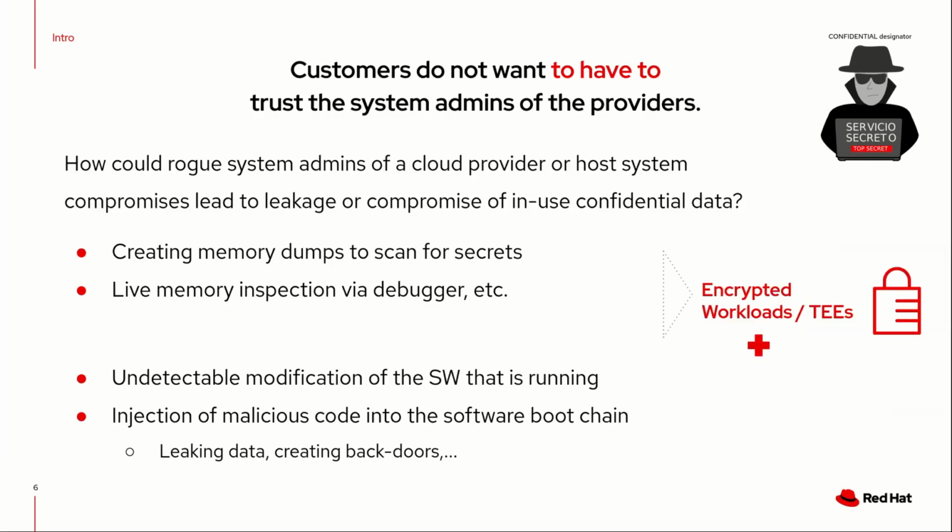In order to solve the first class of problems, we use encrypted workloads and trusted execution environments, which basically make sure the whole memory of the system is encrypted. In order to solve the second class of problems, we use remote attestation, which essentially means making sure that both hardware and software running in our system have not been tampered with. Together, trusted execution environments and remote attestation are the basic pillars of confidential computing.